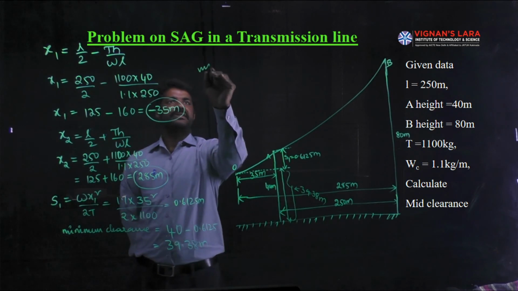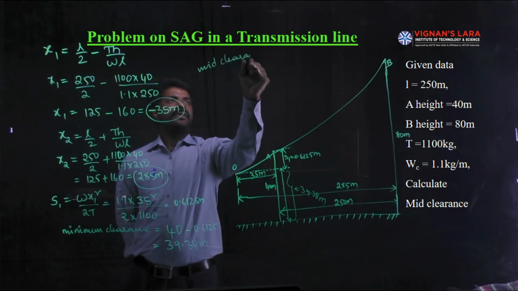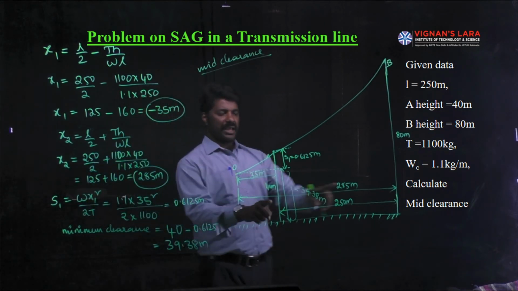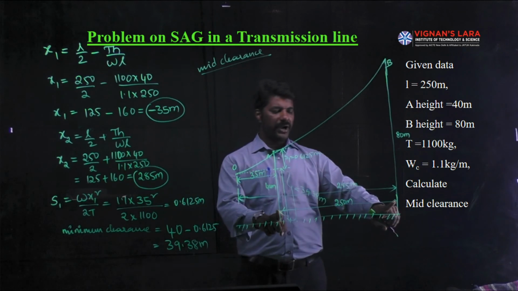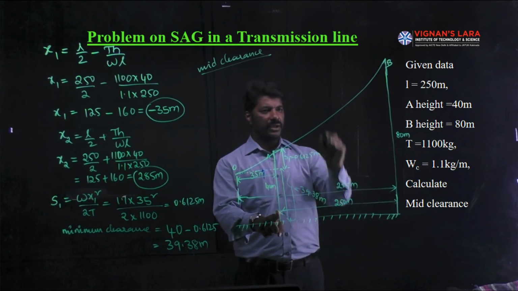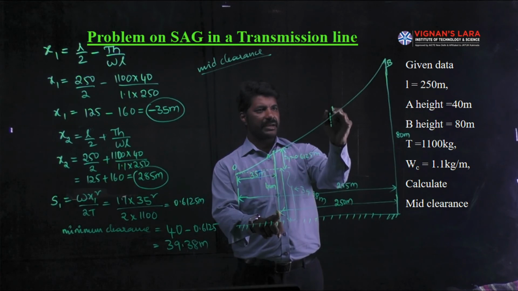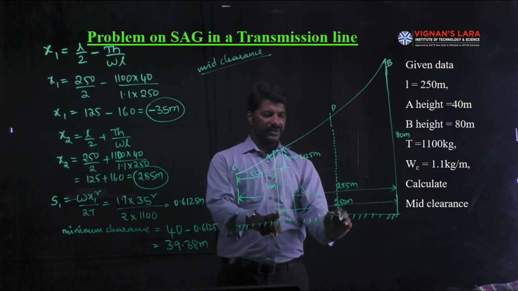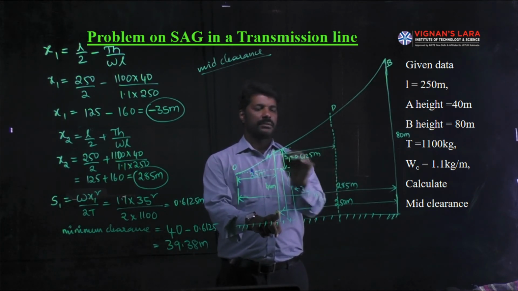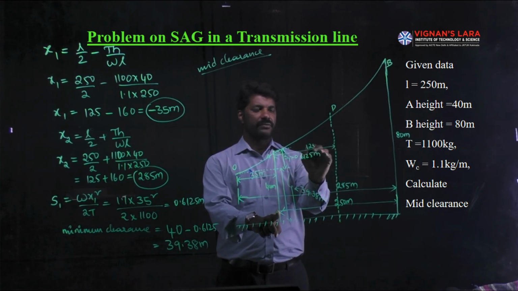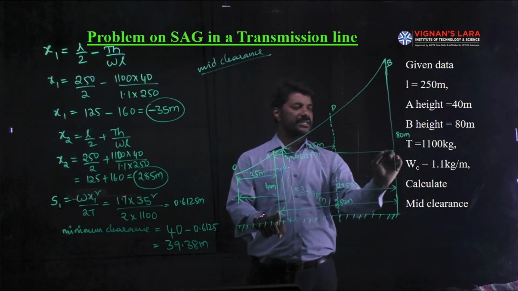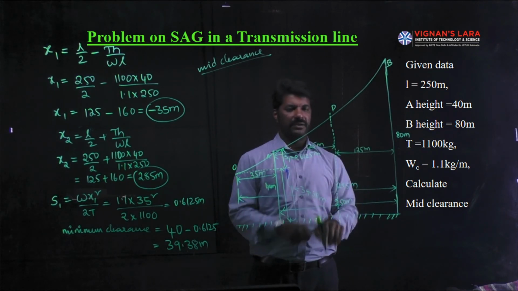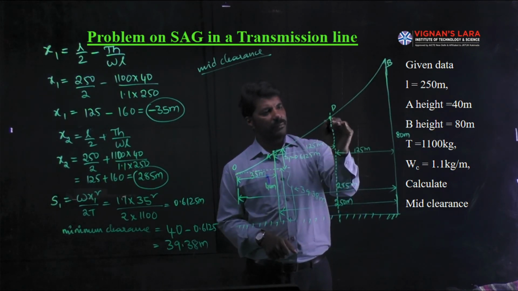Then what is mid clearance? Our required thing to be calculated is the mid clearance, at the midpoint of the span. The actual span is 250. The midpoint is 250 by 2, which is 125. Let me identify that point P here. This dotted line represents the midpoint between the two support levels. So the distance is 125 meters here, and here also the distance is 125 meters. 125 plus 125 is 250. And this is the point P, the mid value.